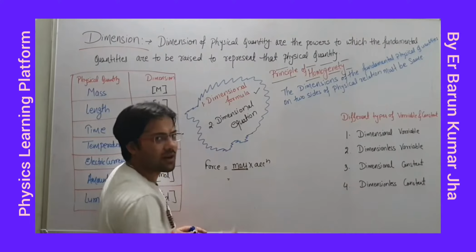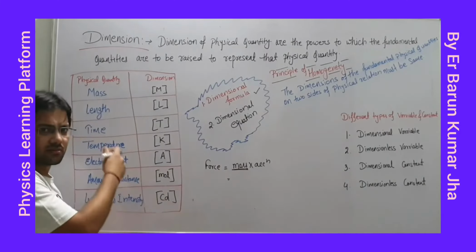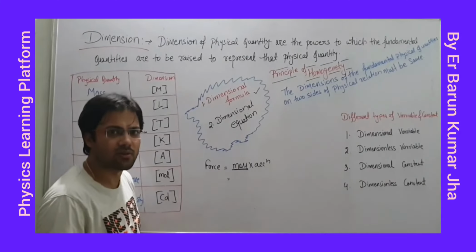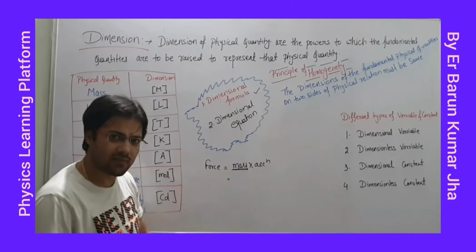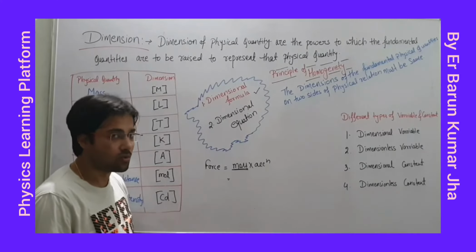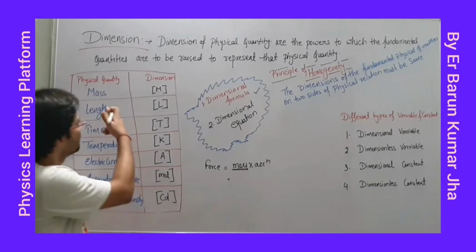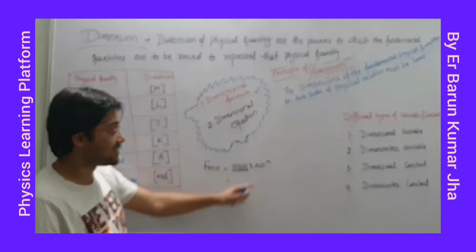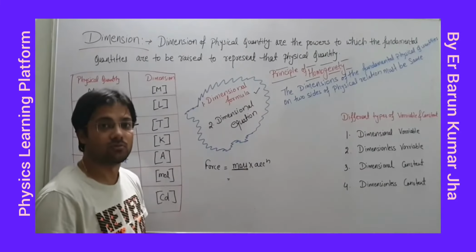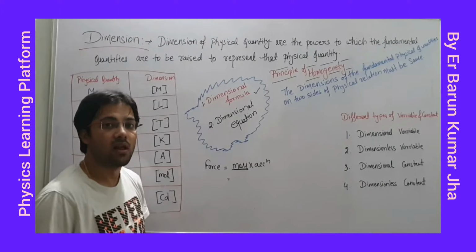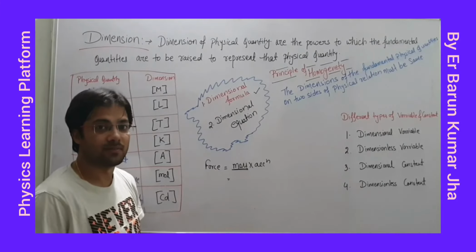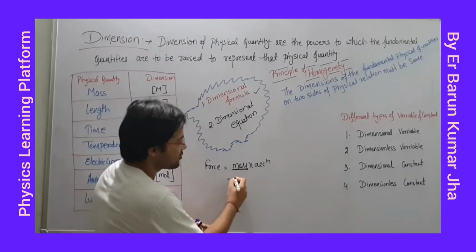Is mass a fundamental physical quantity? Yes, this is the fundamental dimension also. And is acceleration a fundamental physical quantity? No. It means acceleration को और तोड़ना पड़ेगा हम लोगों को, जब तक कि वो फंडामेंटल फिजिकल क्वांटिटी में ना आ जाए. राइट? तो कैसे लिखेंगे इसको?